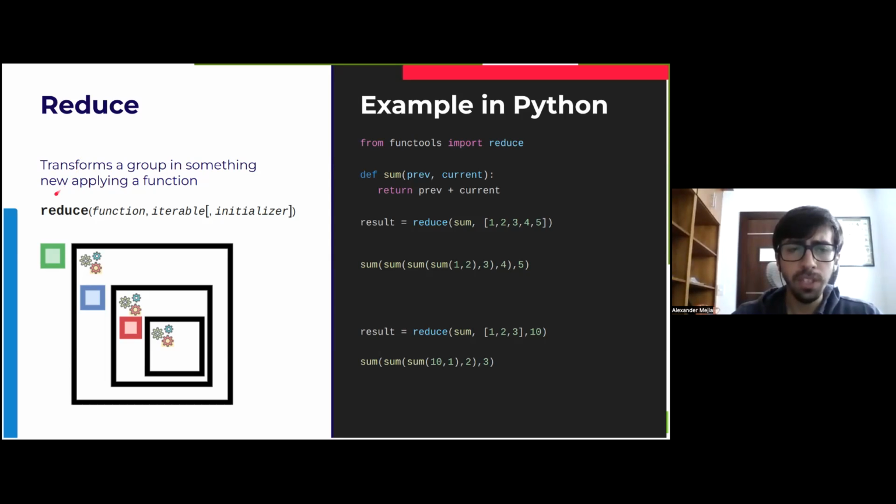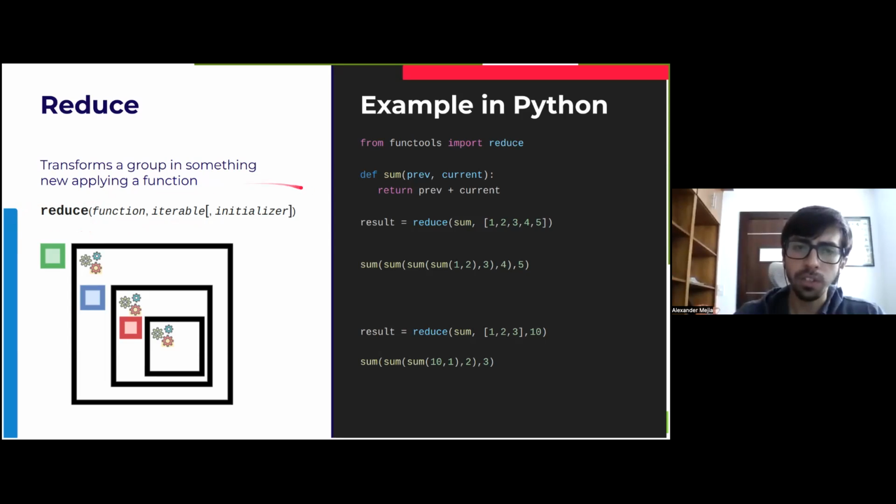If we look at the definition, we have something like this. It receives a function, an iterable, and then as an optional parameter, it can receive an initializer. This initializer, if it's specified, will determine the data type that is going to result from the reduce function. If it's not added, then the data type of the resulting element of reduce will be the data type that each element inside the iterable has.